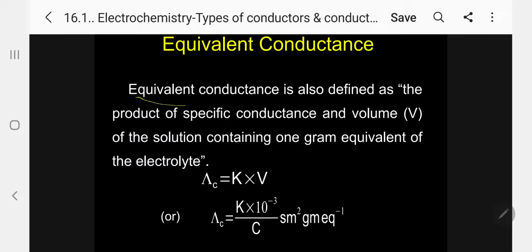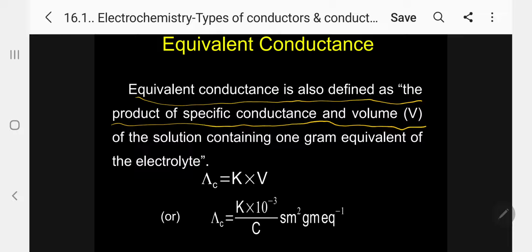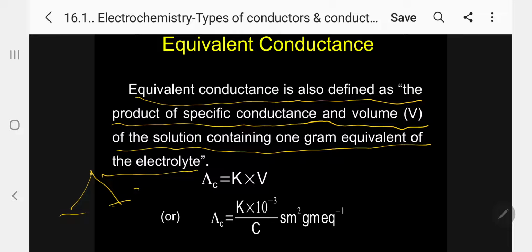Equivalent conductance is also defined as the product of specific conductance and volume of the solution containing 1 gram equivalent of the electrolyte. So lambda C equal to kappa into V, where V is the volume of solution containing 1 gram equivalent of electrolyte. 1 gram equivalent means the weight by equivalent weight.